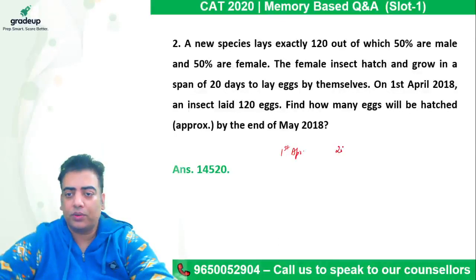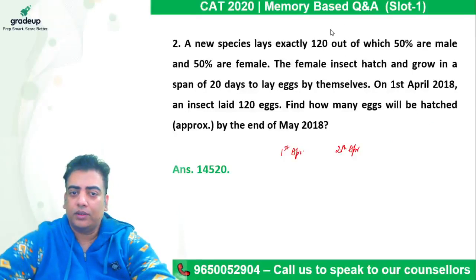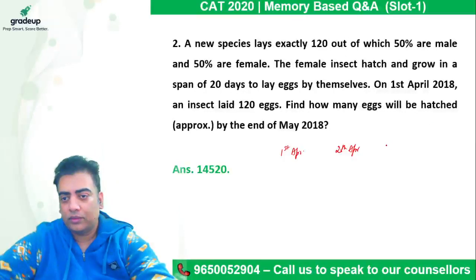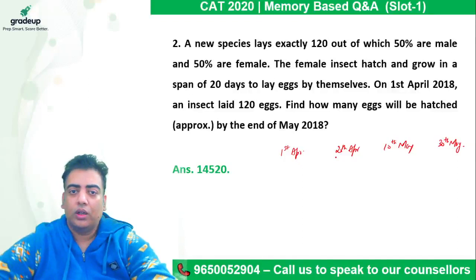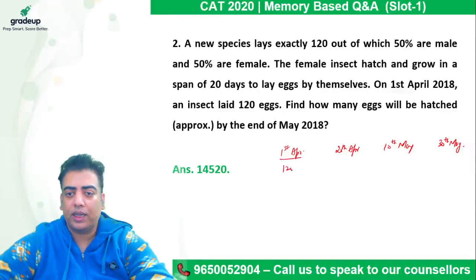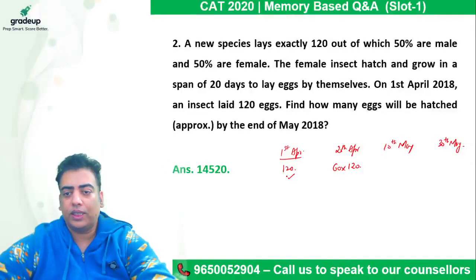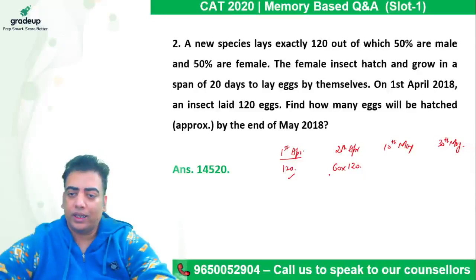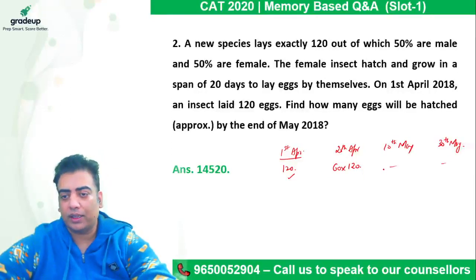1st April, then 20th April, then it will be 10th of May, and then it will be 30th of May. So on 1st of April, 120 eggs are hatched, right? Then half of this, which is 60, will lay a total of 120 eggs each, right? So if these are not going to lay more eggs, this will come out to be blank.